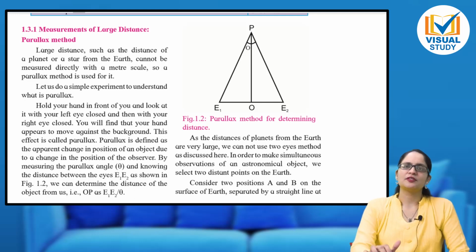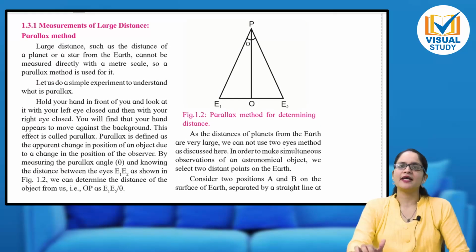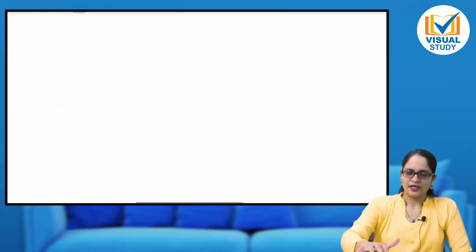First of all, measurement of large distance. We are going to see the parallax method in this. Let me explain. Before that, you perform an experiment with me. Close one eye and try to see your hand with the other eye, the left eye. Now close your left eye and see the same hand with the right eye. So what do you observe? Can you tell me the observation? You can put it in the comments also. It is a very interesting experiment. You are seeing the same object, the hand only, right? But the observer's position is changing.